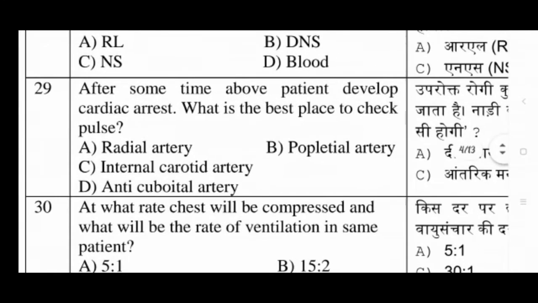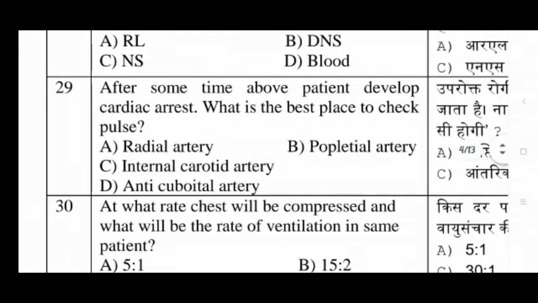Next question is, after some time above patient develops cardiac arrest, what is the best place to check pulse? So according to the case, the patient has the cardiac arrest. Then options are: radial artery; option B, popliteal artery; option C, internal carotid artery; and option D, antecubital artery. So what is the best place to check the pulse according to this question is answer C, that is internal carotid artery.